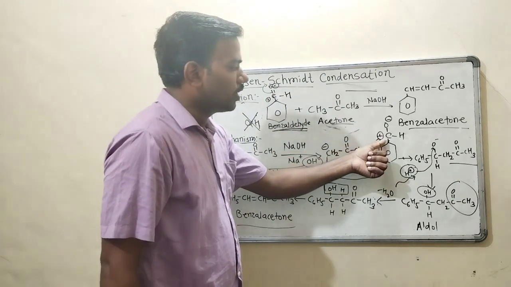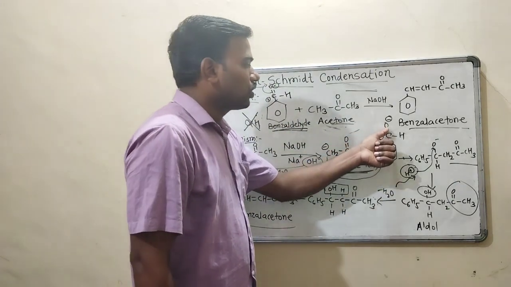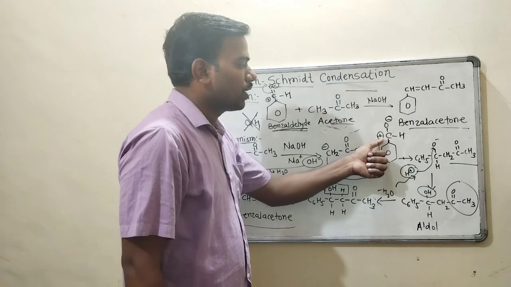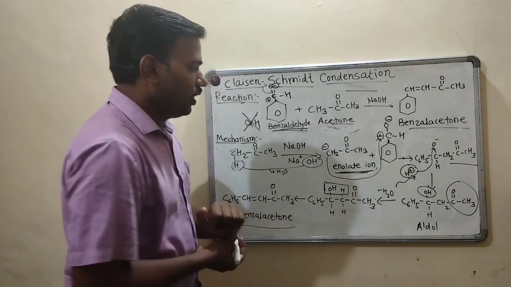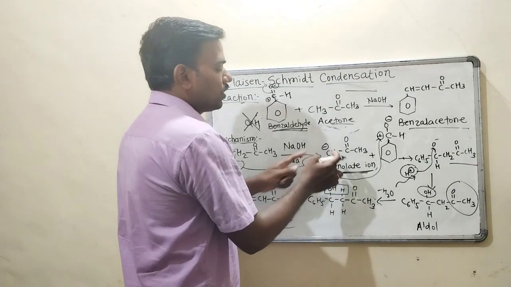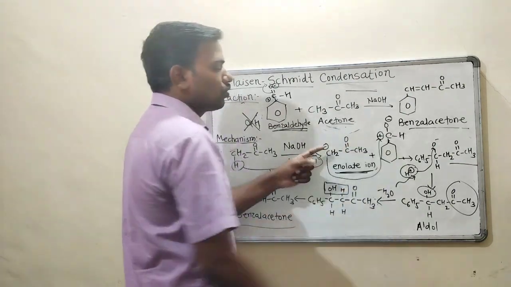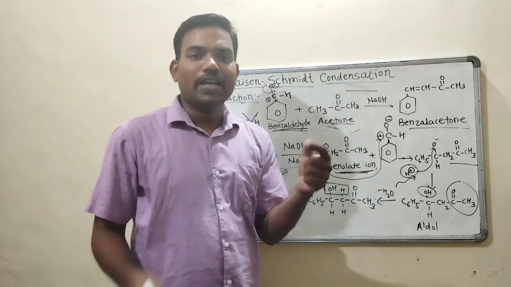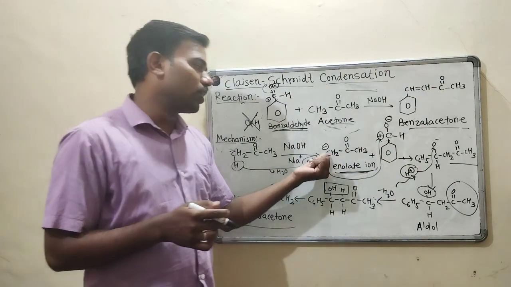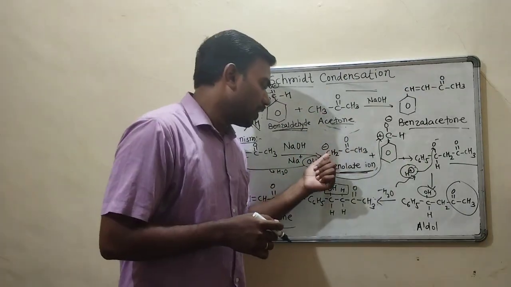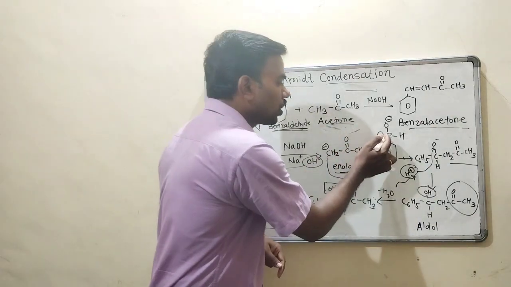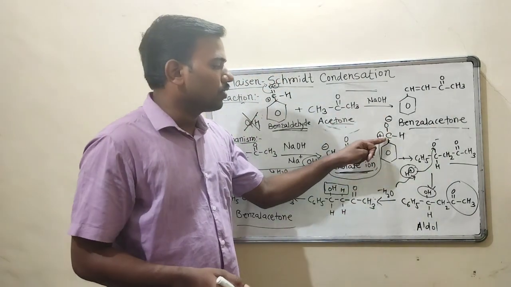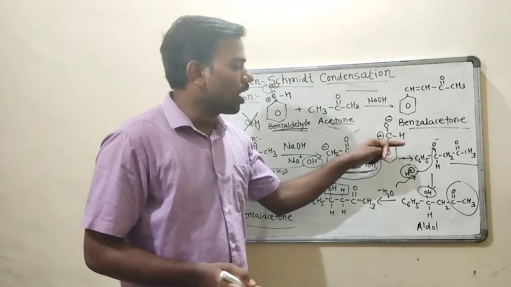Positive and negative attract each other, as all of you know. So this negatively charged enolate ion will be attracted towards this carbocation, that is the positively charged carbon.